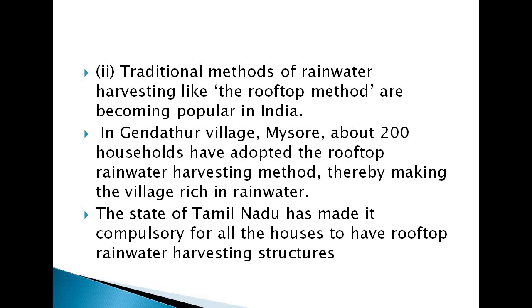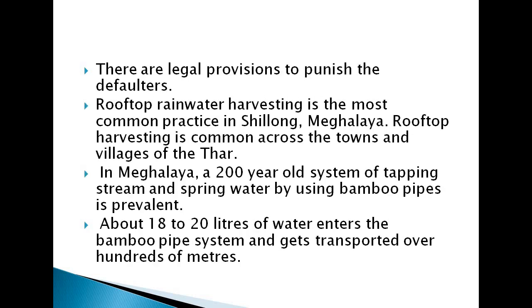Next point, the state of Tamil Nadu has made it compulsory for all the houses to have rooftop rainwater harvesting structures. Next point, there are legal provisions to punish the defaulters. Those who don't have a rainwater harvesting system in their homes in these particular states face certain legal provisions.